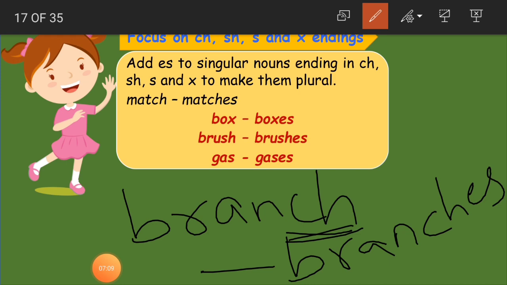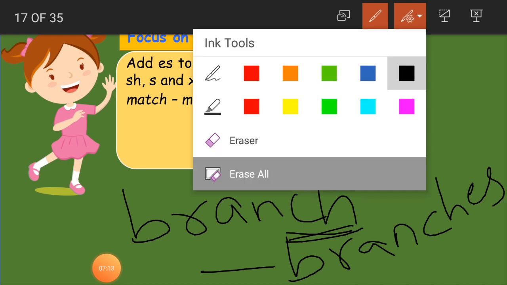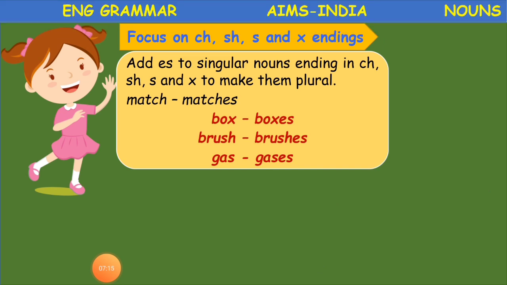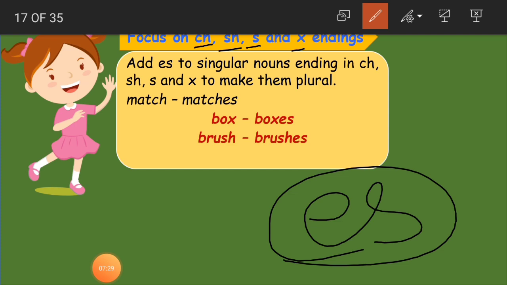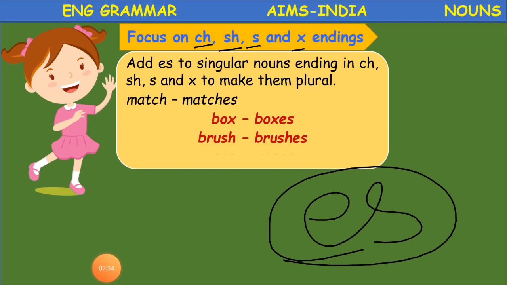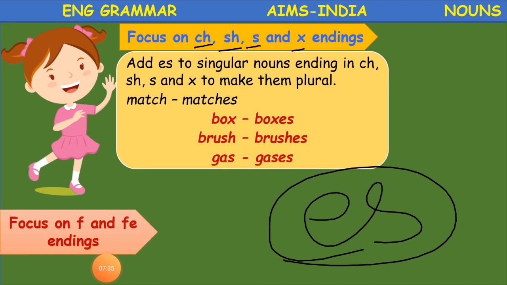Clear children? So if you get CH, SH, S and X, then for all those nouns you have to add ES to get a plural form. Clear children? Okay. Now we'll go on to learn the remaining.